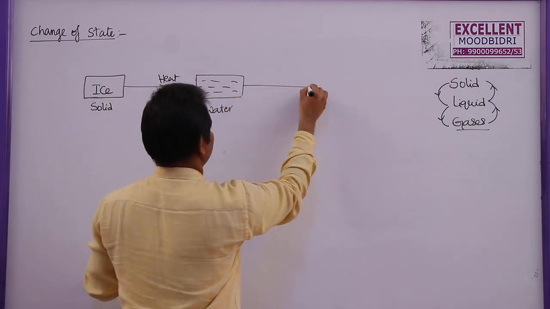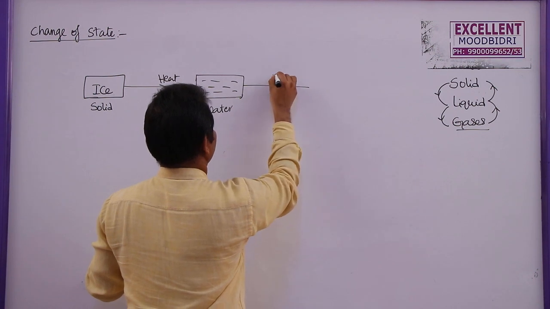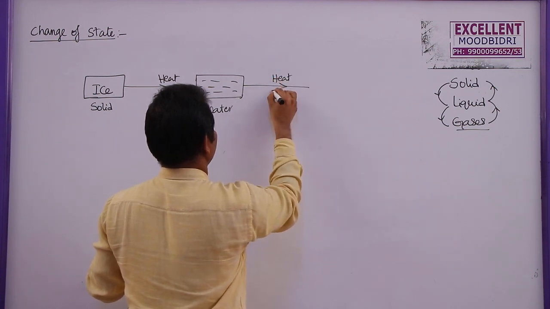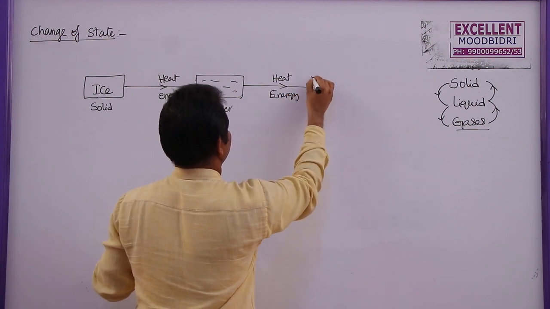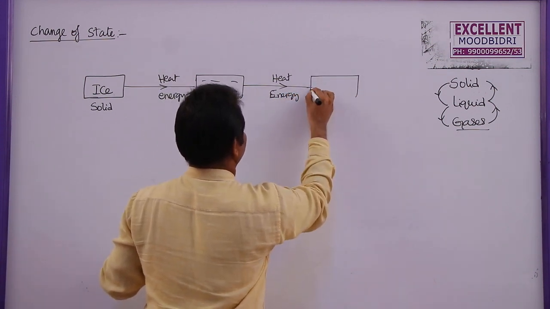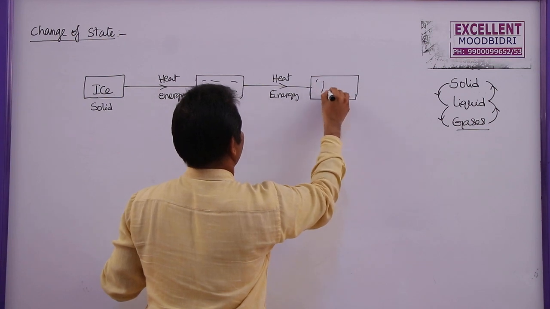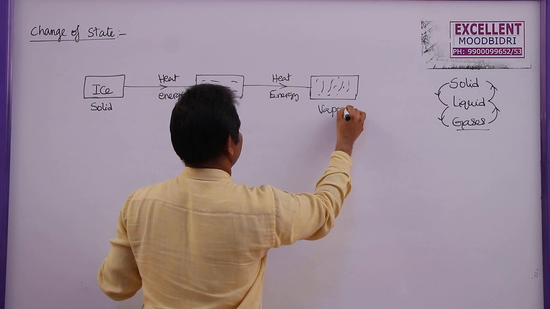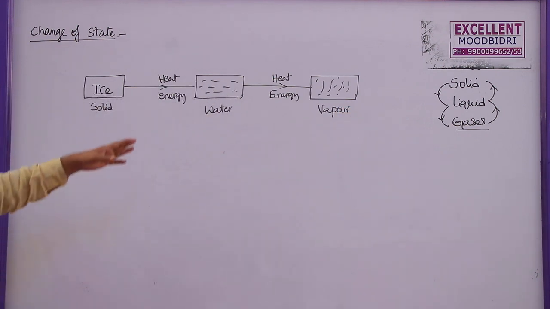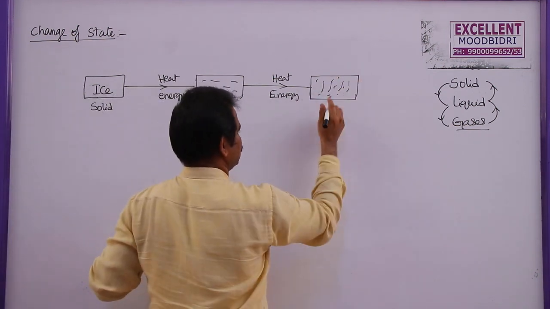And if you supply some more heat energy, now it starts boiling, we will get a vapor, or steam. Generally we write this as steam.